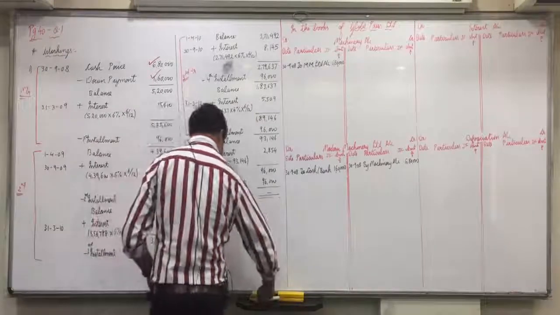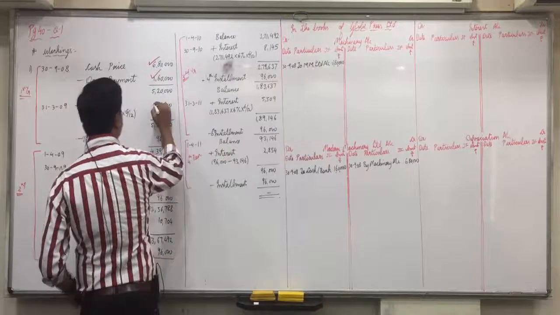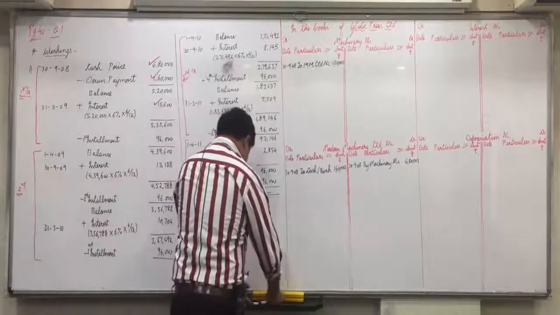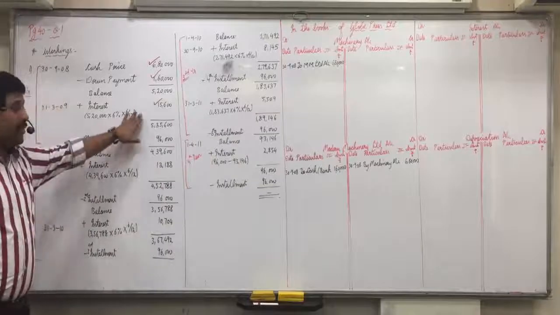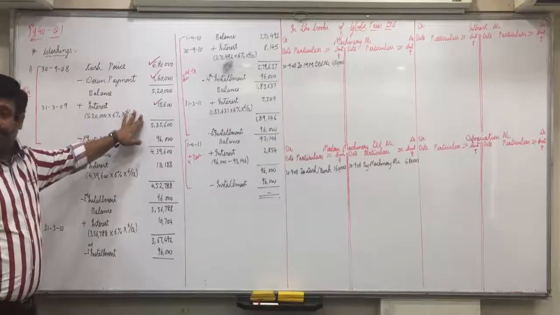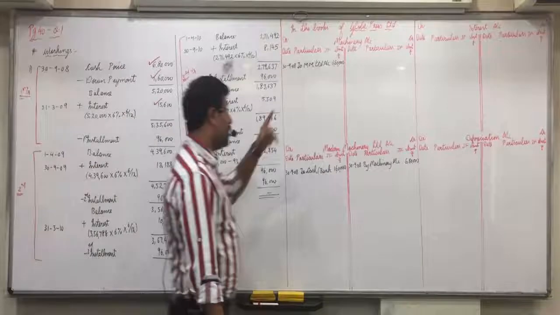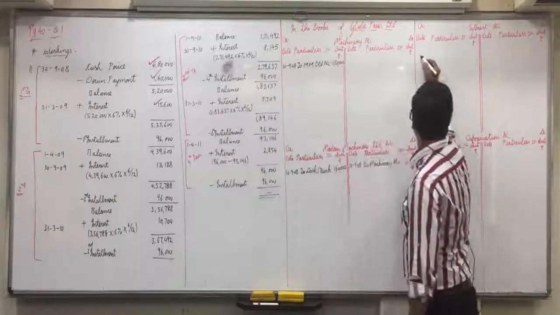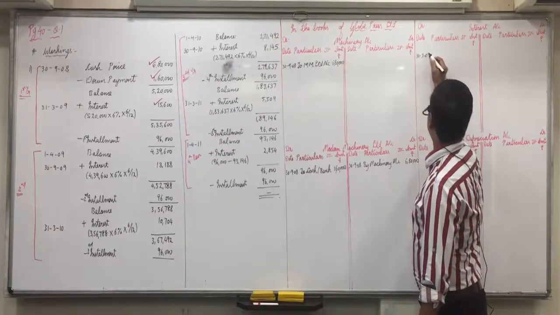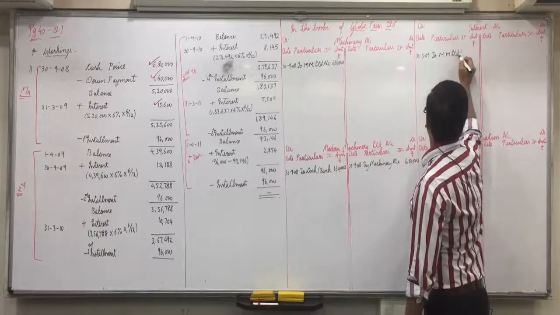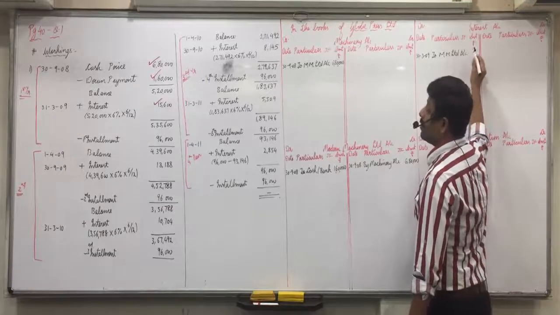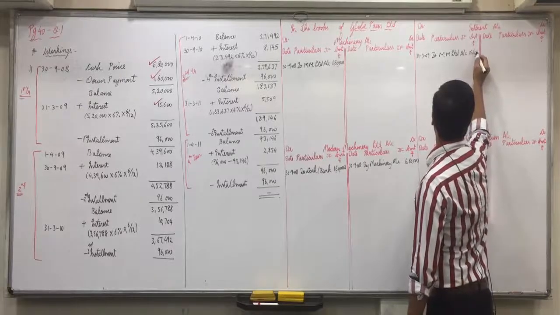Then for interest. Now interest for buyer is an expense. Debit all expenses and losses. So interest account debit to Modern Machinery Limited account. Interest account debit means interest on debit side 31,309 to Modern Machinery Limited account 15,600.